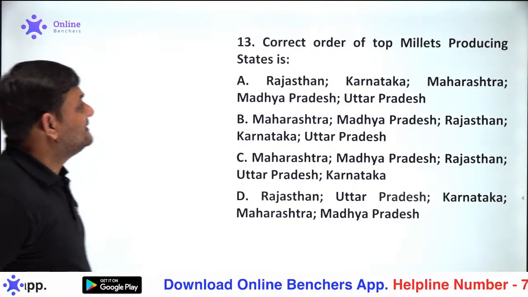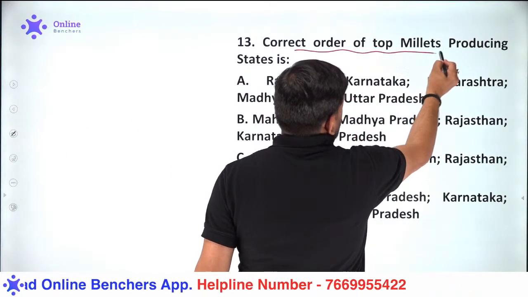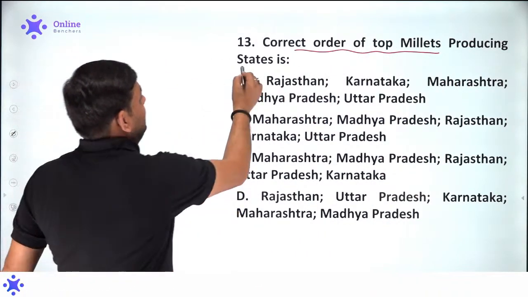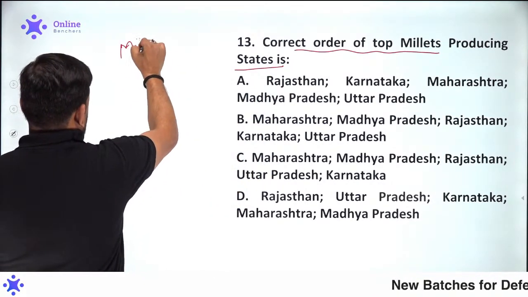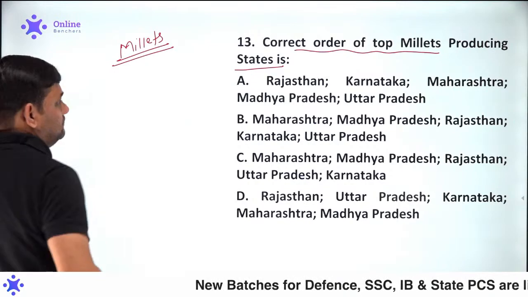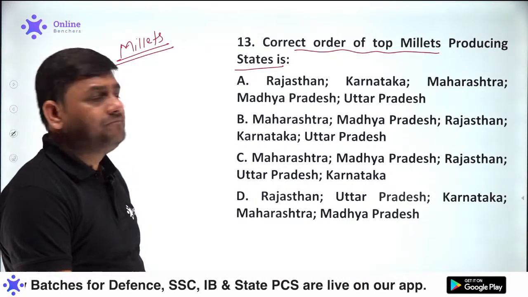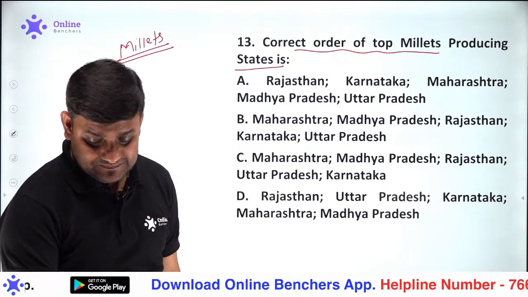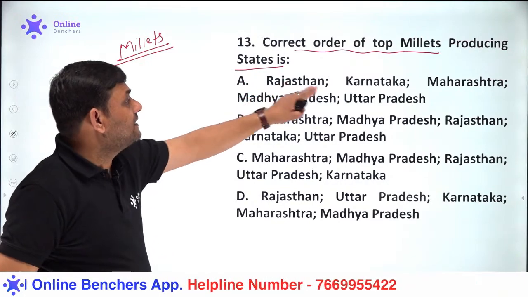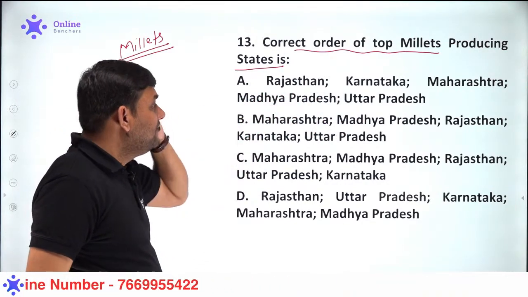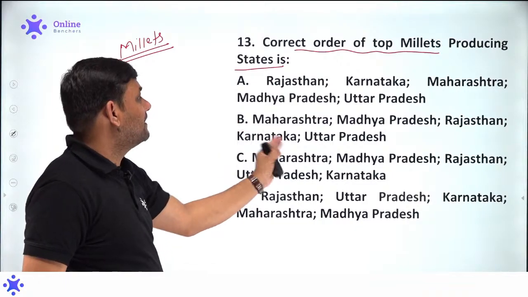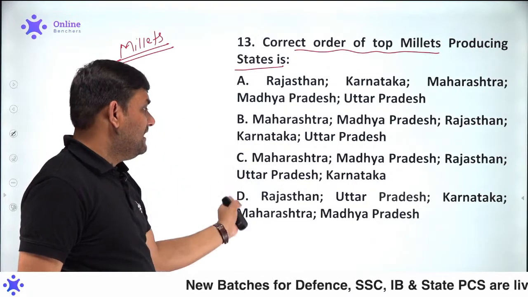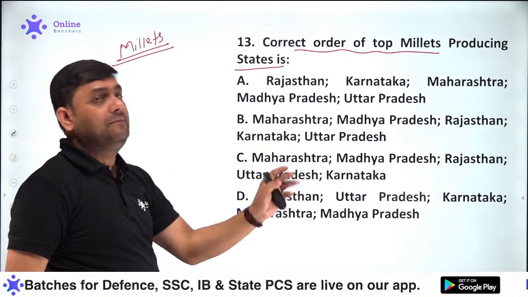The next important thing is, can you please pick out the correct order of top millets producing states? Millets. Millets means jowar, bajra, all these things come under the millets. Is it A, Rajasthan, Karnataka, Maharashtra, MP, UP? Then we have Maharashtra, MP, Rajasthan, Karnataka, UP. Then we have Maharashtra, MP, Rajasthan, UP, Karnataka. Then we have Rajasthan, UP, Karnataka, Maharashtra, MP.